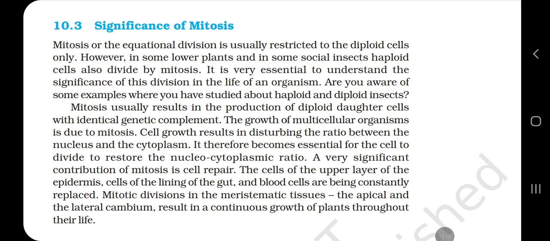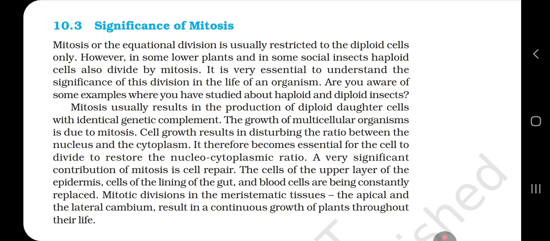10.3 Significance of mitosis. Mitosis, or equational division, is usually restricted to diploid cells only. However, in some lower plants and in some social insects, haploid cells also divide by mitosis. It is very essential to understand the significance of the division in the life of an organism. Are you aware of some examples where you have studied about haploid and diploid insects?